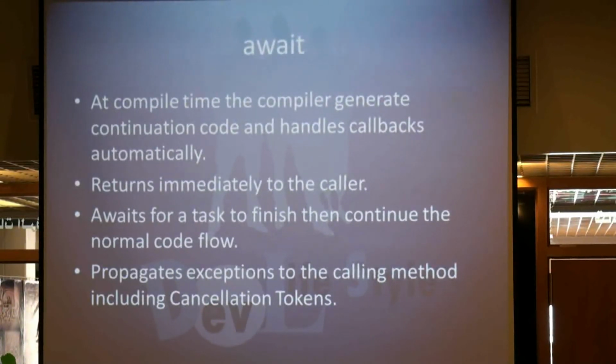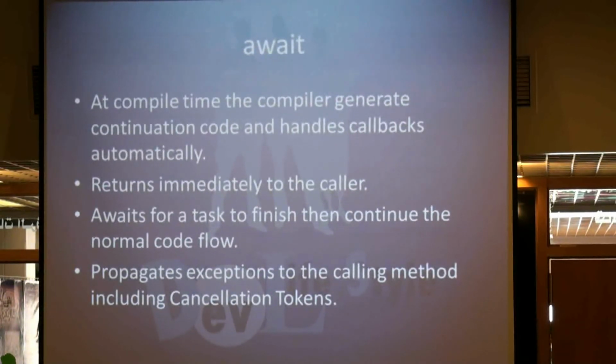The nice thing about await is it also propagates exceptions. One problem with asynchronous development is catching exceptions: where will they go, the callback function or the main calling function? Here, await will propagate it to the calling function normally.